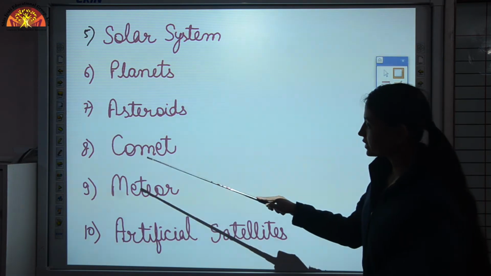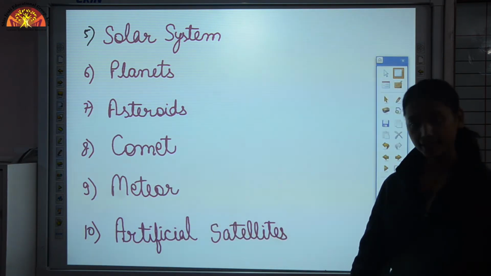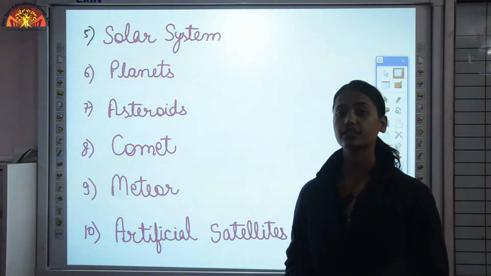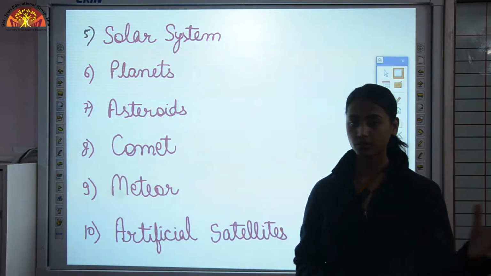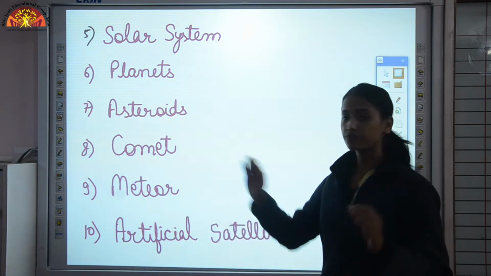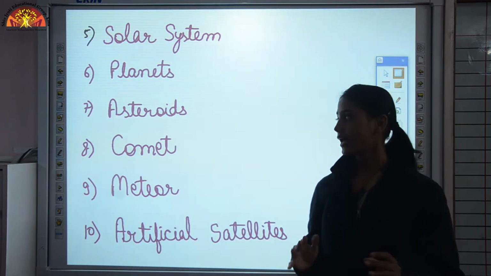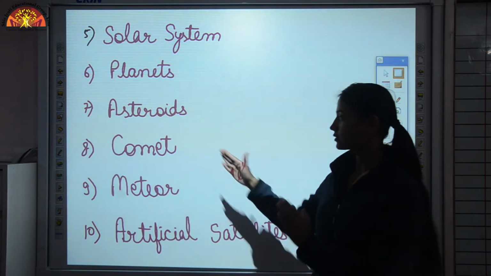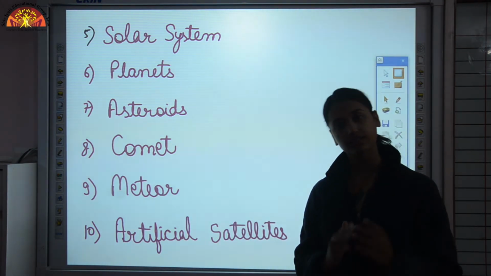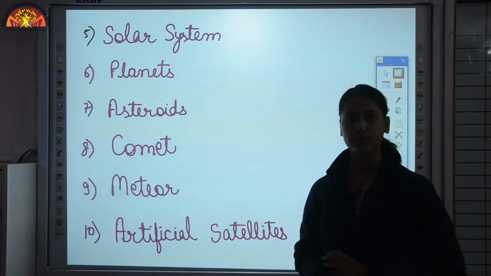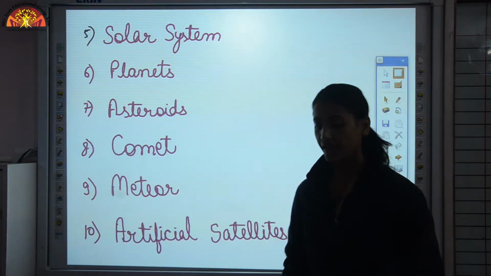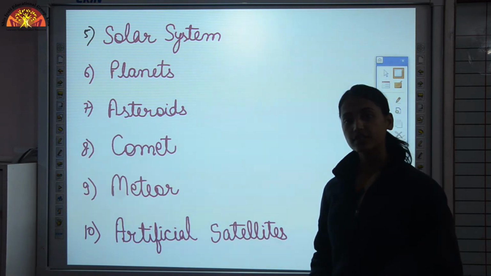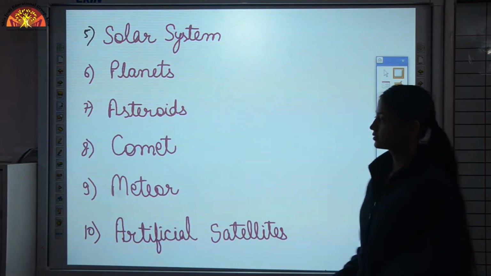Then another member is the comet. Again, a comet is also a celestial body, and it is visible only when it is close to the sun. This comet also has a fixed period of revolution, and the orbit is very highly elliptical. So when the comet is near the sun, only then it is visible to us, otherwise it is not visible. One of the most famous comets is Halley's comet, which appears after every 76 years.